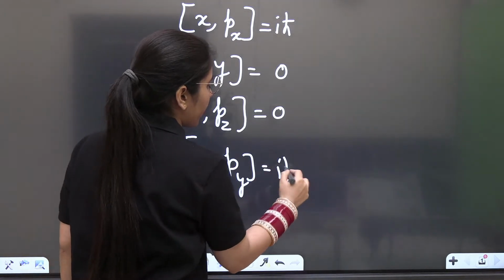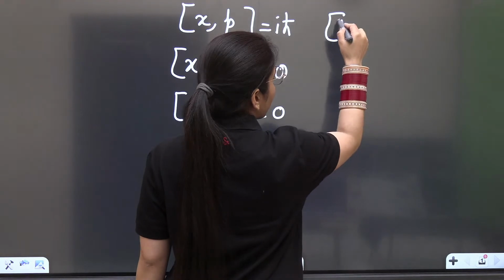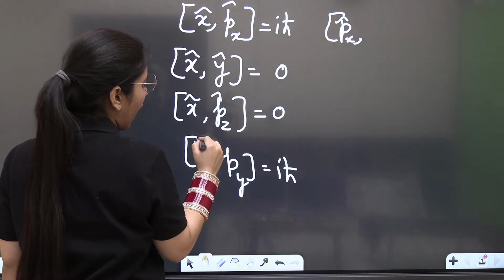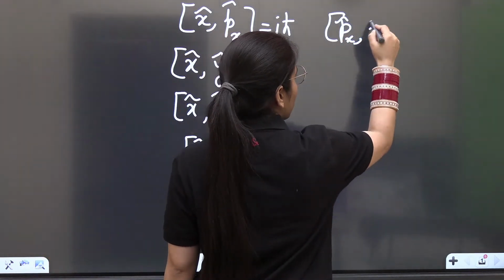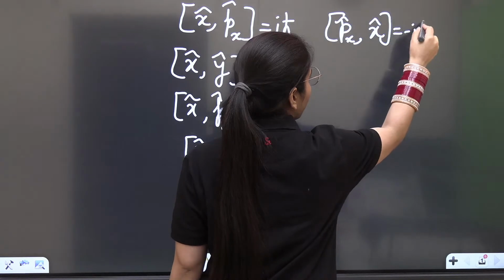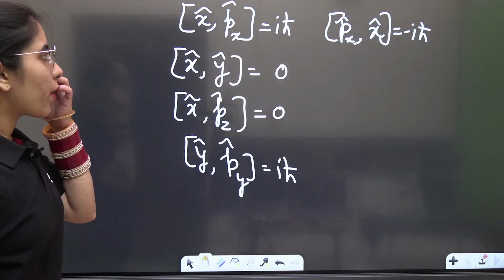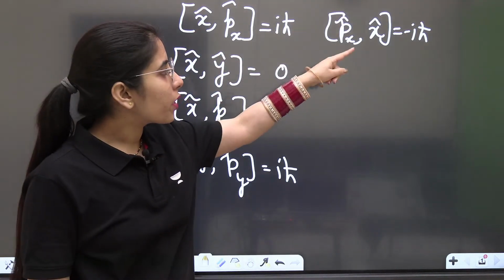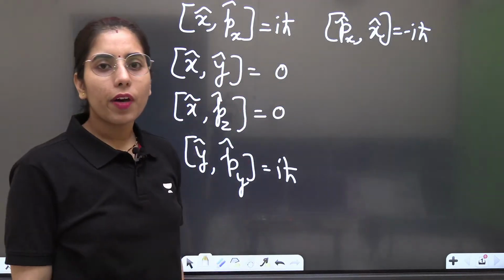The commutator bracket of px with x, when the momentum operator is present first, you can even put the operator sign there by putting a cap on each and every term. So this is going to be px with x minus iota h cut. I have already told you the property of the commutator bracket, that if you find the commutator bracket of a with b and you find the commutator bracket of b with a, only the negative sign difference will be there, and that's how you're going to find it.